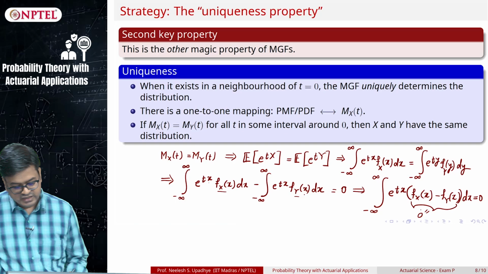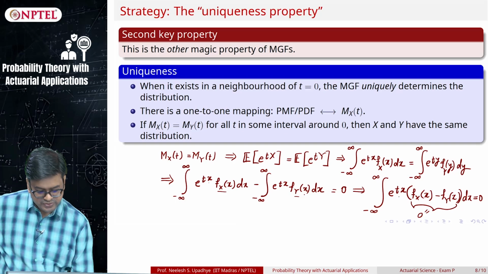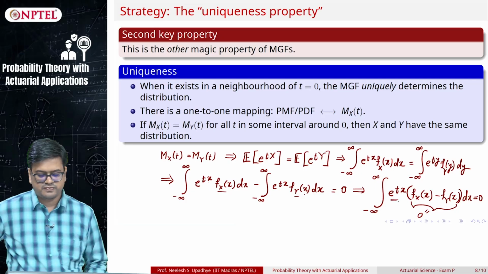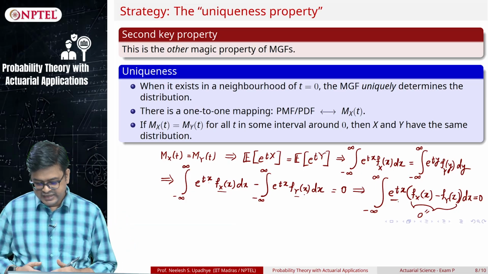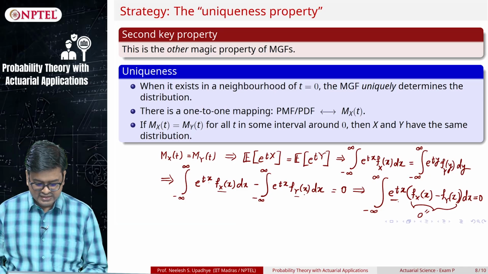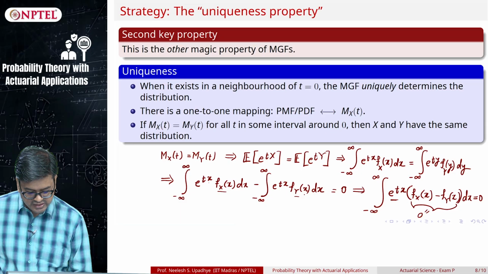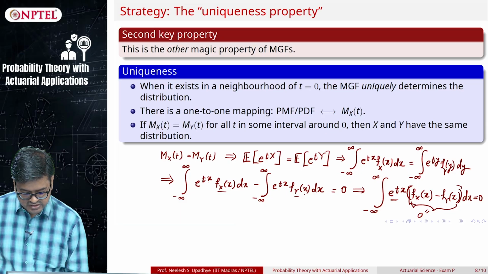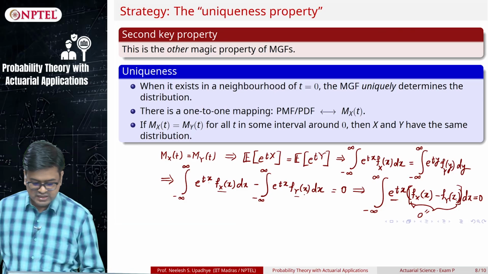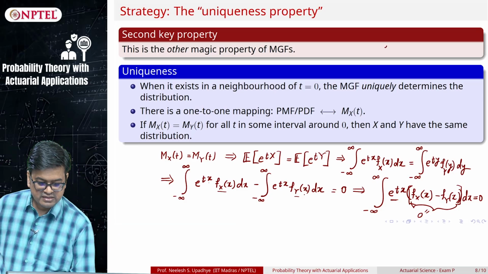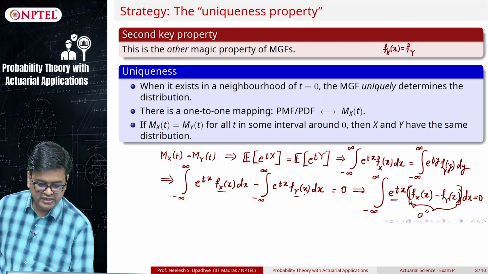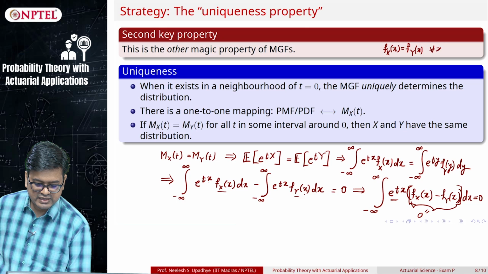Can I do that? For that I need to use some monotonicity property of this function e raised to tx and say that if this integral has to be 0, then the only term that has to be 0 is this term. And for that I will use some calculus arguments and show that f_X(x) is equal to f_Y(x) for all x's.